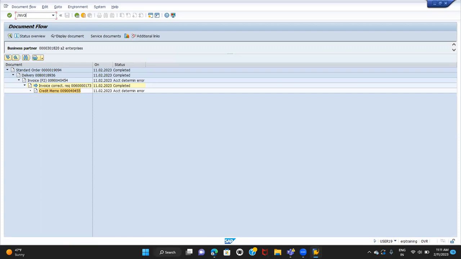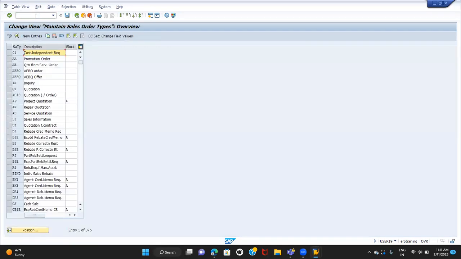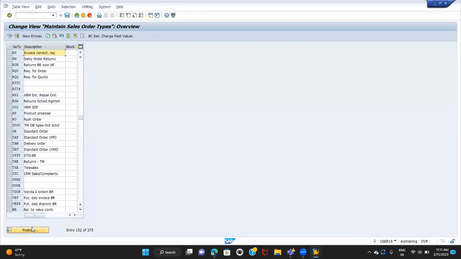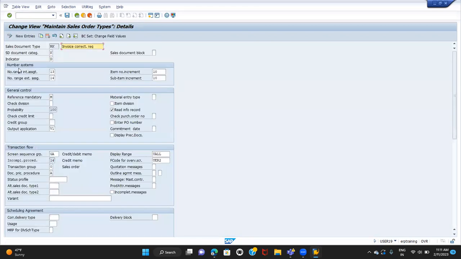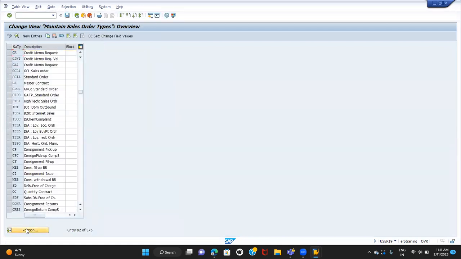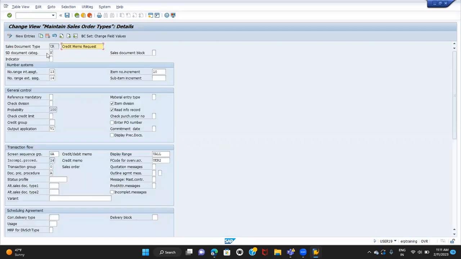Controlling elements, VOV8. So RK is the sales document type. If I go to details, the sales document category is K. What is the sales document category for the credit memo? For credit memo also it is K. For invoice correction request also it is K.